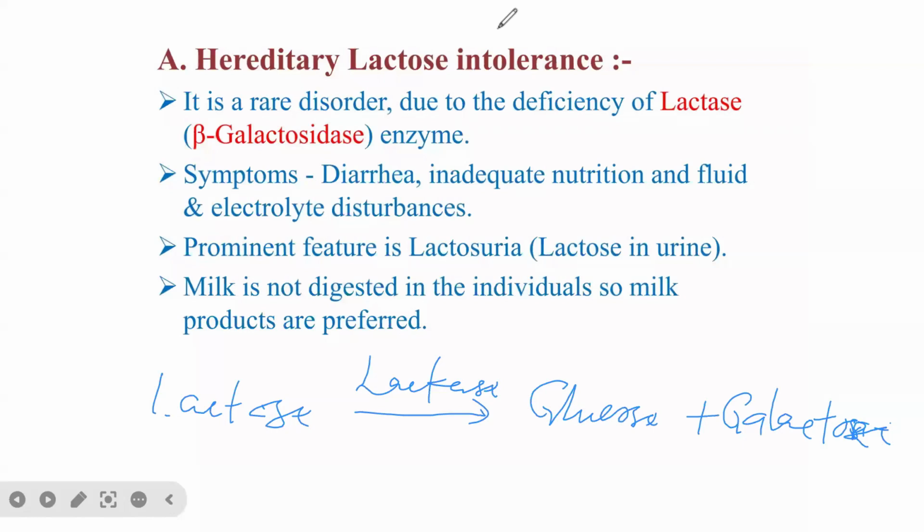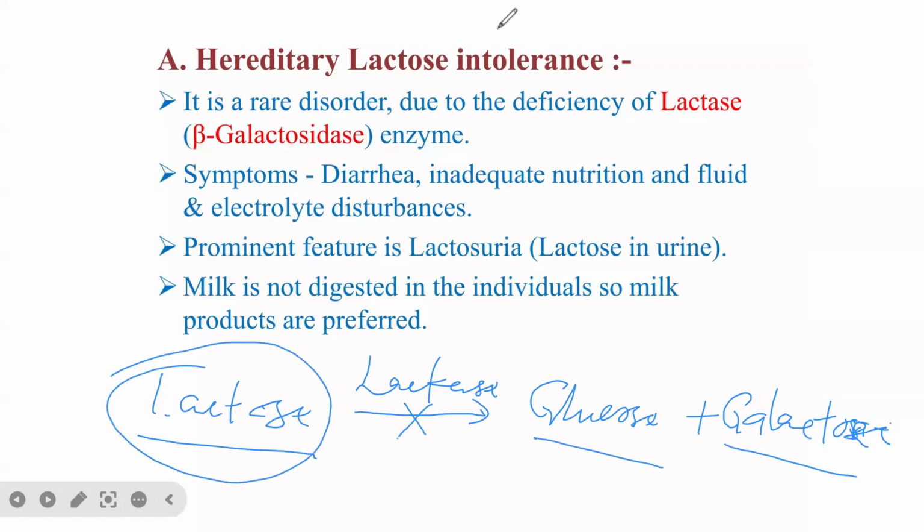As a result of the deficiency of this enzyme, lactose will not be degraded into glucose and galactose, so there will be a massive accumulation of lactose. That is lactose intolerance. The symptoms include diarrhea, inadequate nutrition and fluids, and electrolyte disturbances. The prominent feature is lactosuria, that is, the presence of lactose in urine.